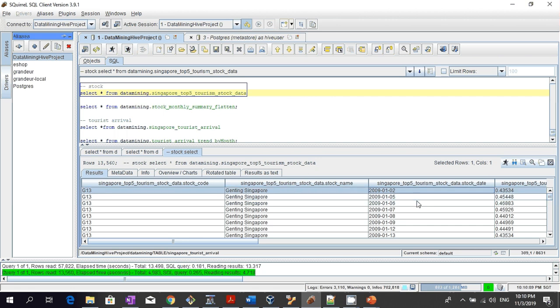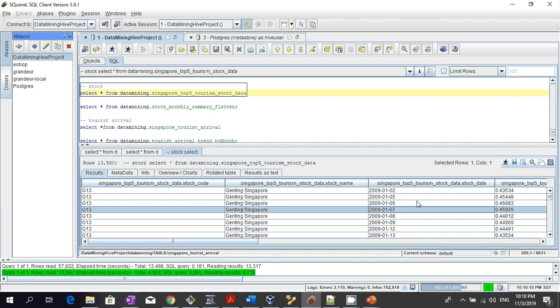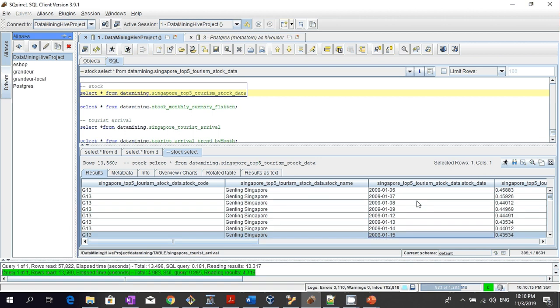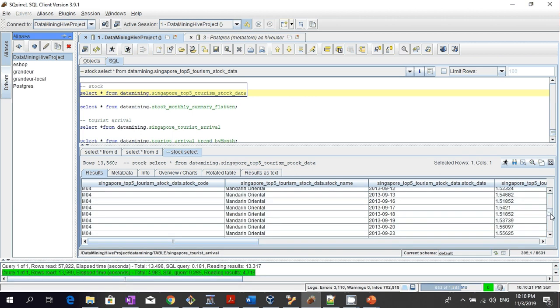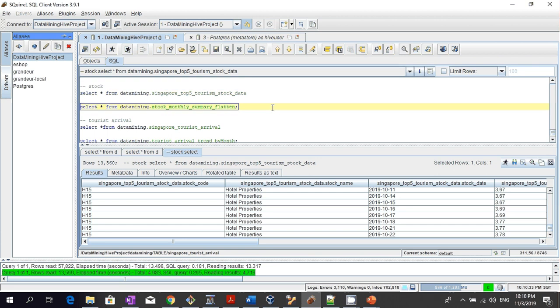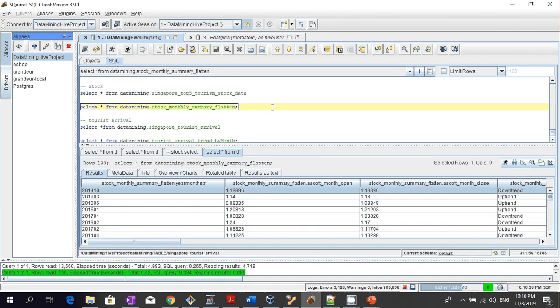So the 3rd and 4th must be a weekend, and the 5th, 6th, 7th, 8th, 9th, and 10th, 11th is a weekend. So we have the data for all the days that the stock is being traded. This data is from 2009 all the way until pretty recent, 2019 October 22nd. For this pre-processing, we want to see the trend of the share, so we need to convert the data into this format.